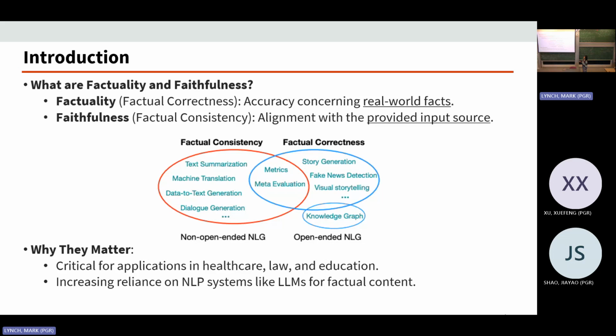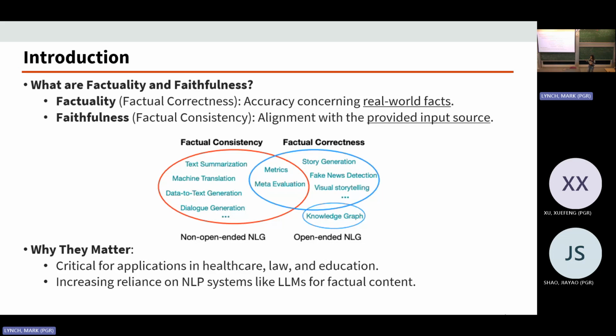These two words look really similar, but they are different in NLP. Factuality means factual correctness, which is more related to real world facts. However, faithfulness is more related to the input source. Take this example. We all know that the capital of France is Paris.